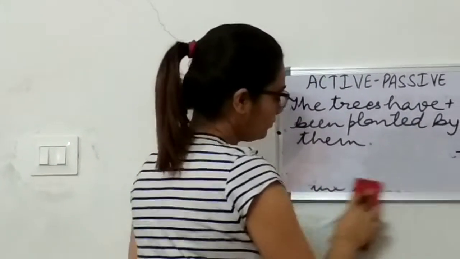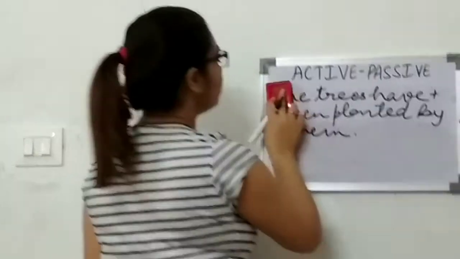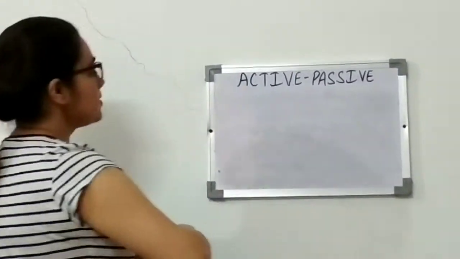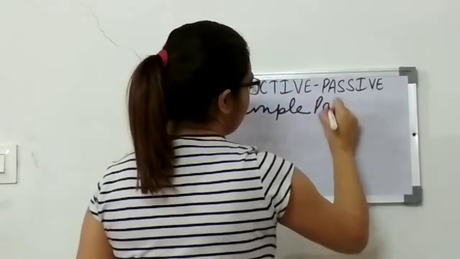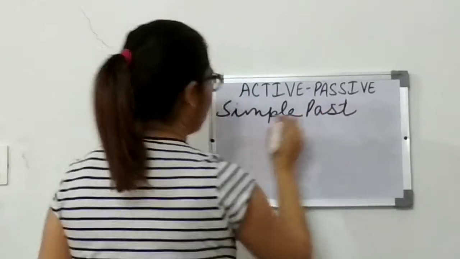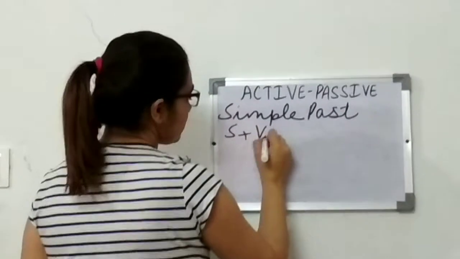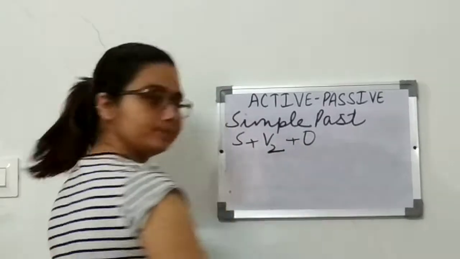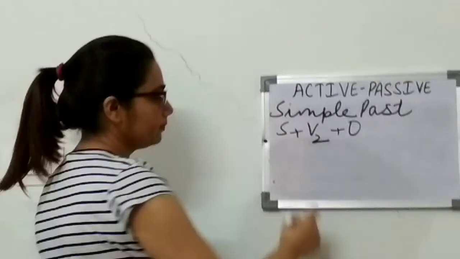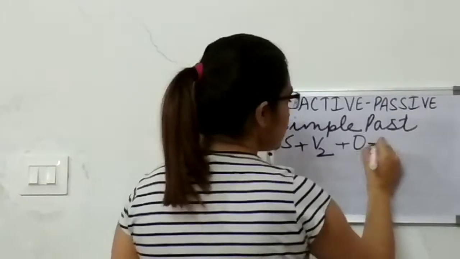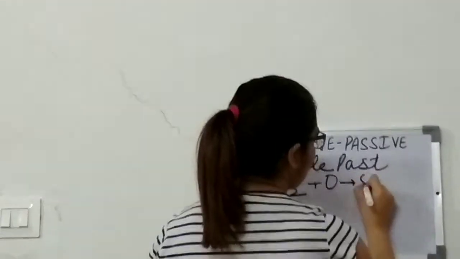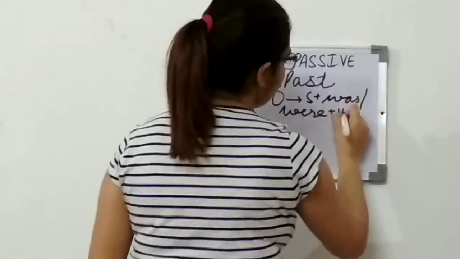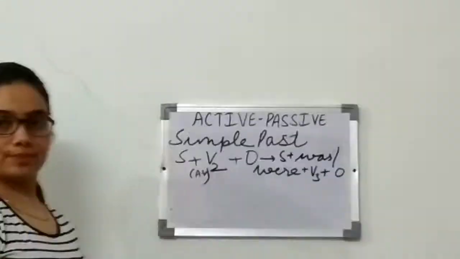So next we have simple past tense. So we know that in simple past tense we use second form of verb, right? Subject plus second form of verb plus object, right? So while changing it into passive voice, we use subject plus was or were plus third form of verb plus object, right?